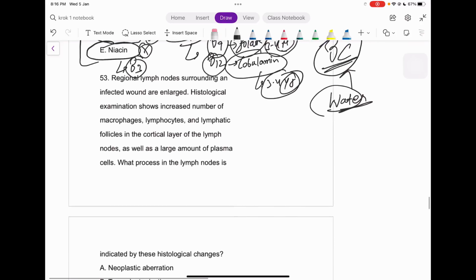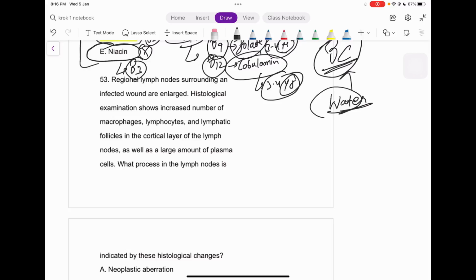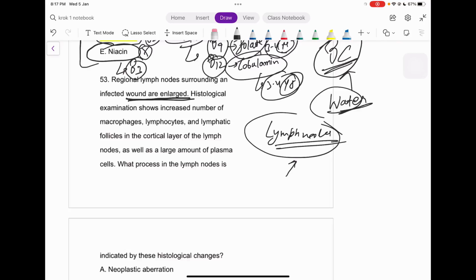Next one. Regional lymph nodes surrounding an infected wound are enlarged, right? So that is what it said. Sometimes when you go to the doctor, they say, show me your tongue and everything, and sometimes they check behind your neck also. So what are these guys doing? They are basically checking your lymph nodes, right? And why are they checking your lymph nodes, guys? Because if there is an infection, what is the work of the lymph nodes itself? To trap the bacteria. And when they trap the bacteria, they will invite a lot of macrophages and other guys, those bodyguards of our body, right?